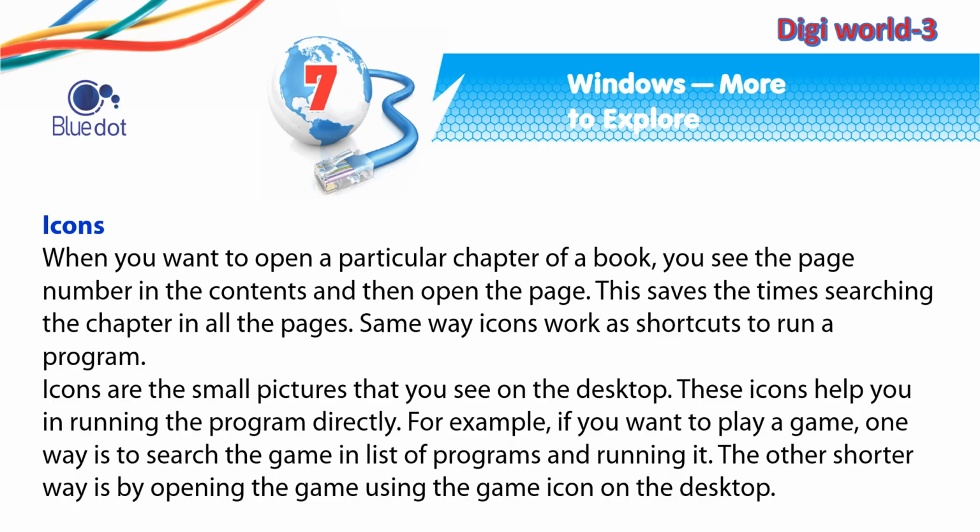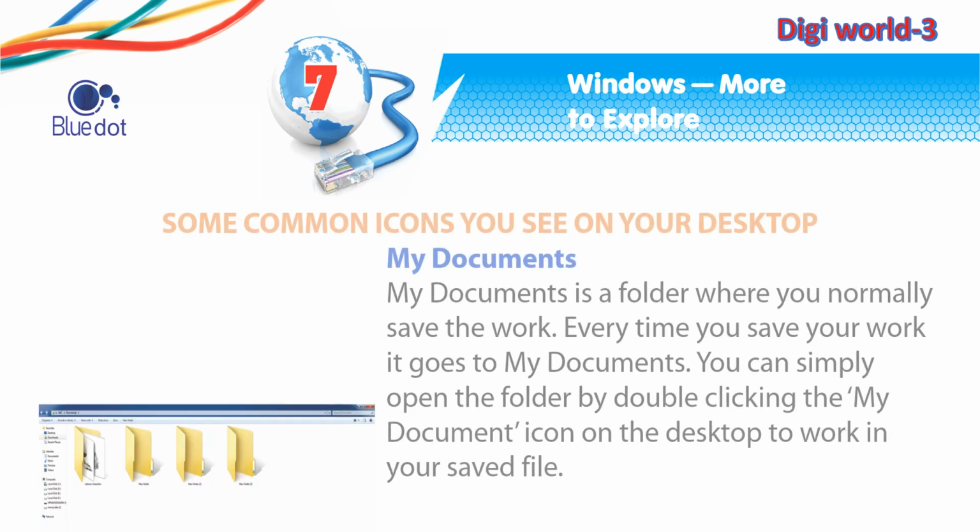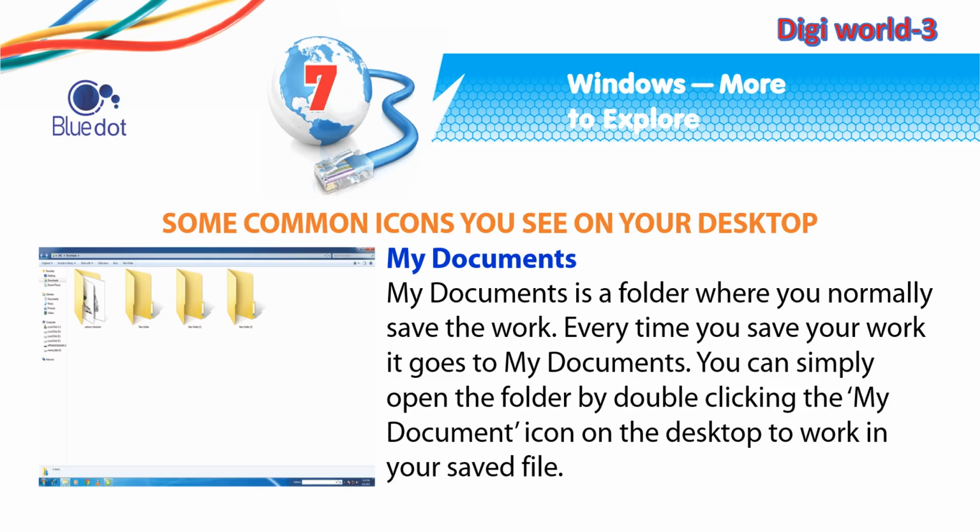For example, if you want to play a game, one way is to search the game in the list of programs and running it. The other shorter way is by opening the game using the game icon on the desktop. Some common icons you see on your desktop.